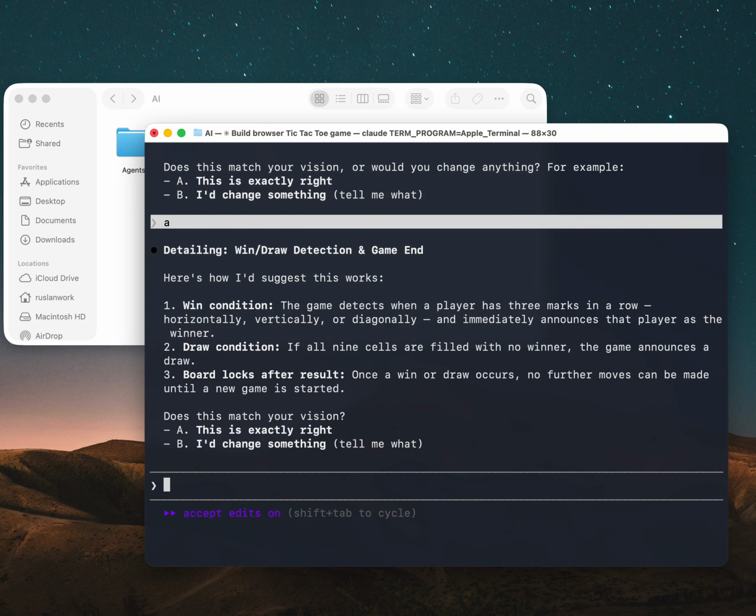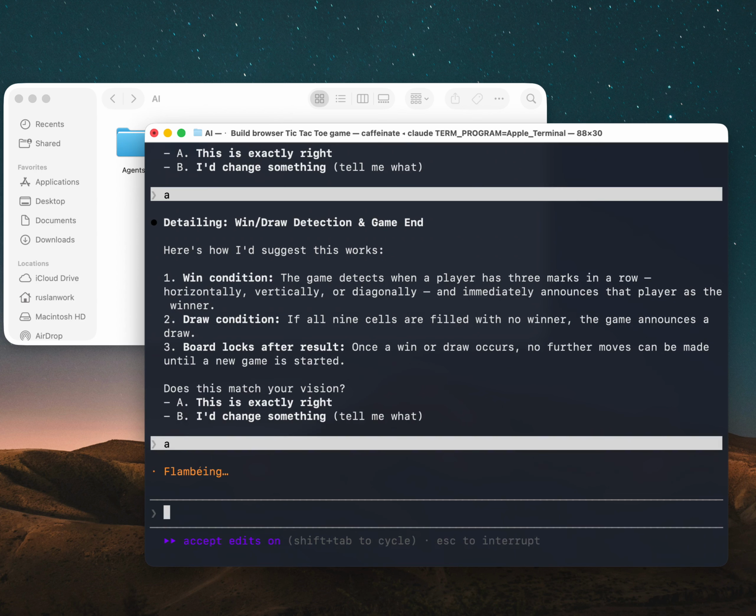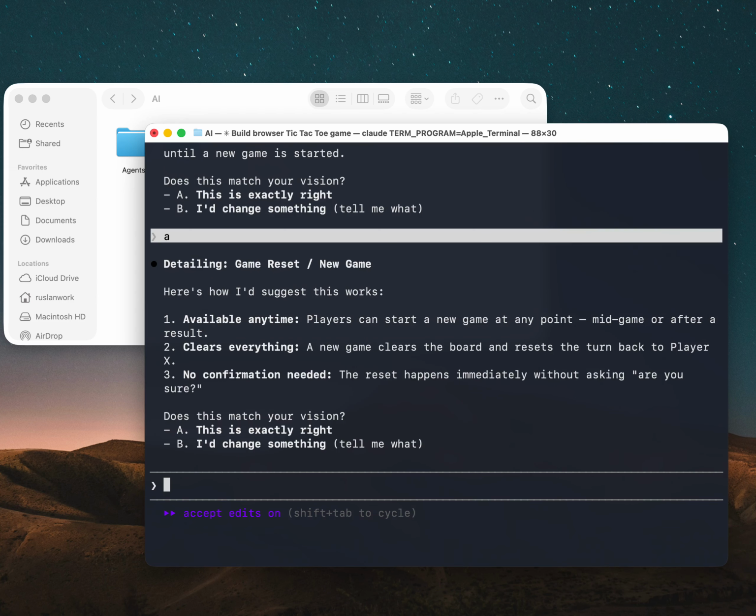The game detects when a player has 3 marks in a row, horizontally, vertically, or diagonally, and immediately announces that player as the winner. Draw condition if all 9 cells are filled with no winner. Okay, also sounds correct. Game reset: available anytime, clears everything, no confirmation needed. I'm also okay with that.